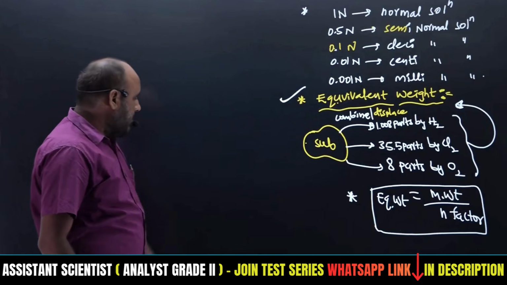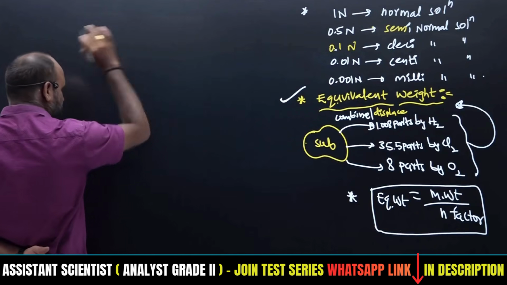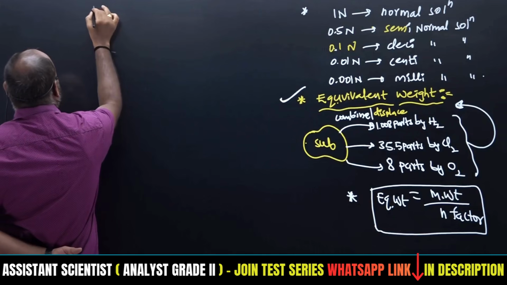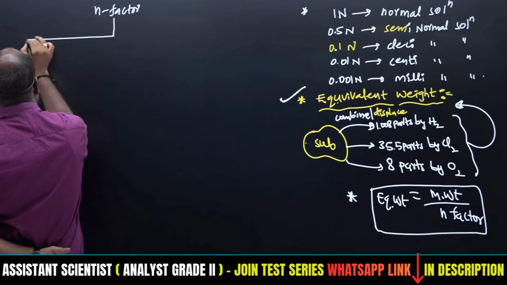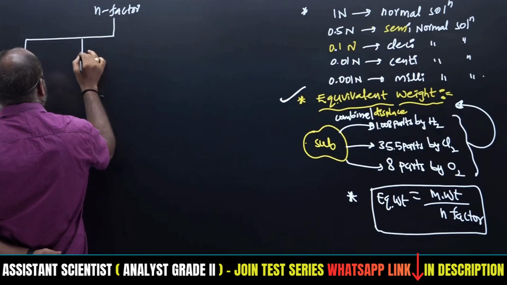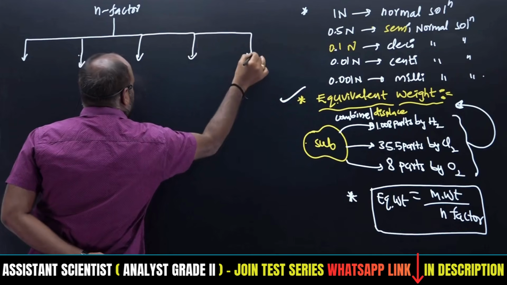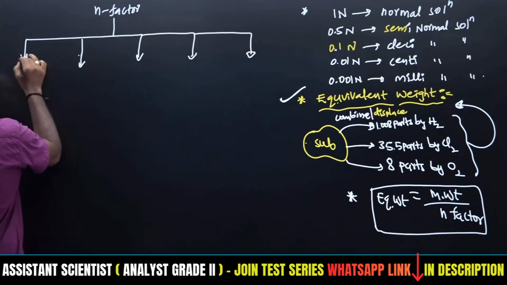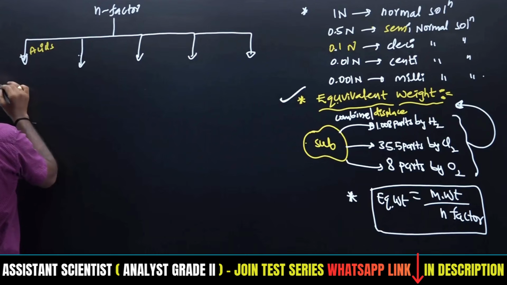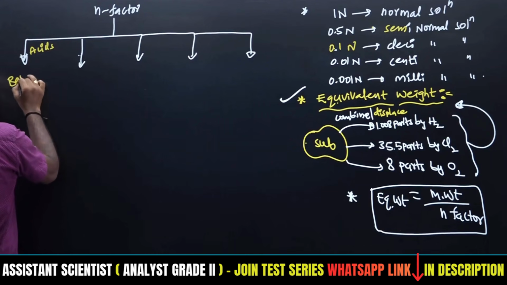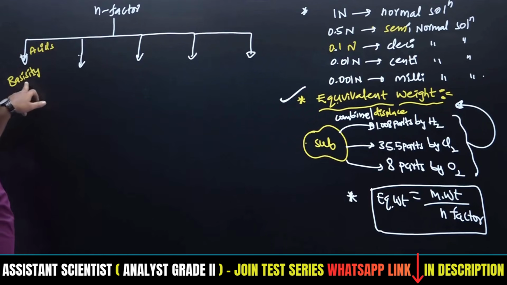What is meant by equivalent weight and n factor? The n factor is different for different substances, so I am giving the n factor for different substances. The n factor for acids is basicity.